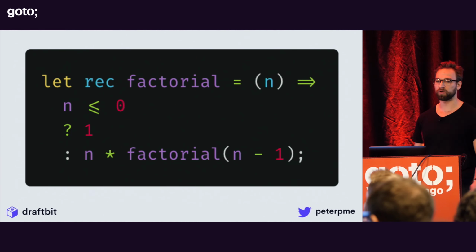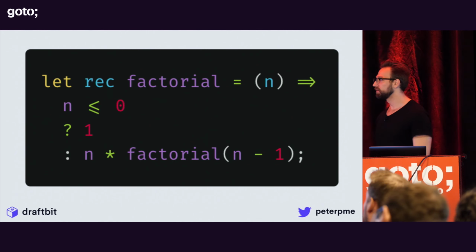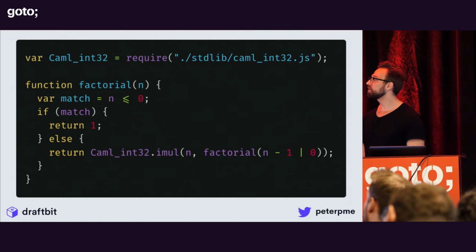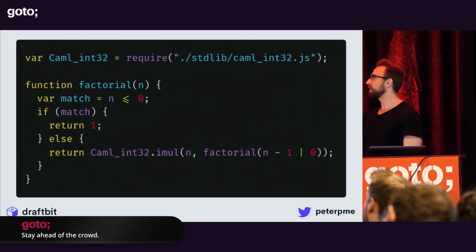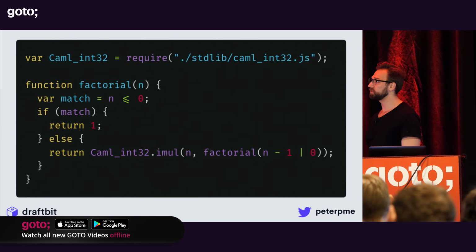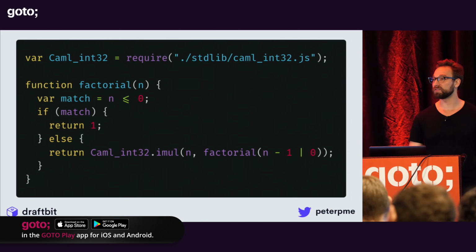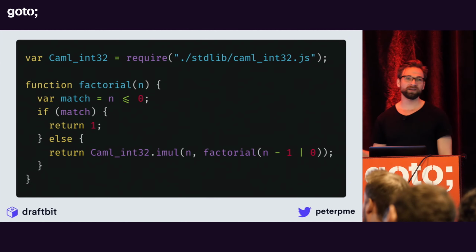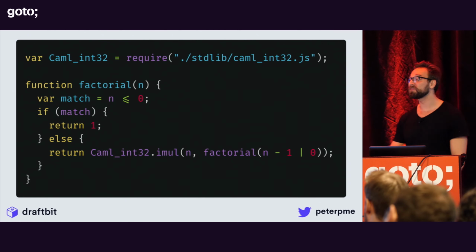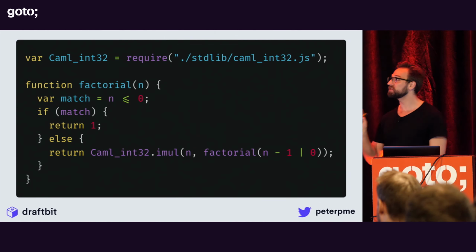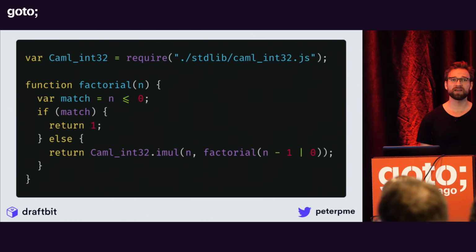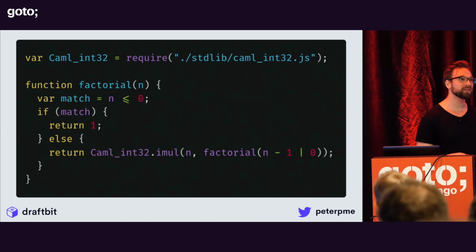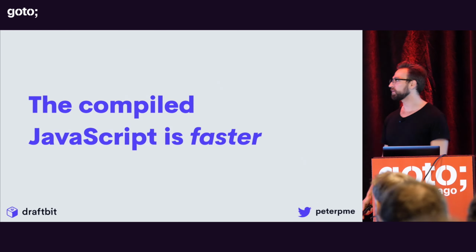Here's a simple factorial, just a quick one-liner. Now, what does that look like on the JavaScript side? So we import something from the OCaml standard library. You can get away without doing it, but the example was a lot easier to have it in there. And this is pretty simple, pretty readable. I didn't do anything with this. I didn't format it. I didn't make it look nicer. This is exactly what it spit out, which is really nice. I could make sense of this. If I need to debug something going wrong, it's really easy to figure out what I'm doing.